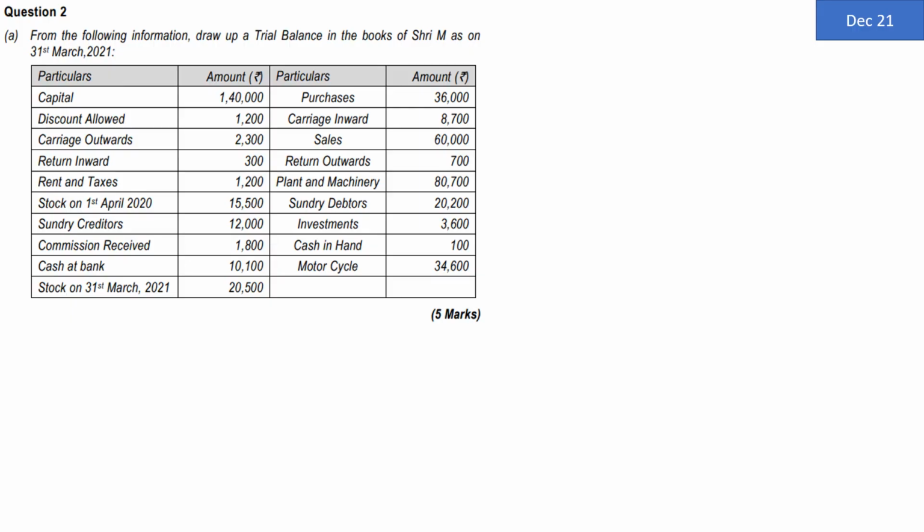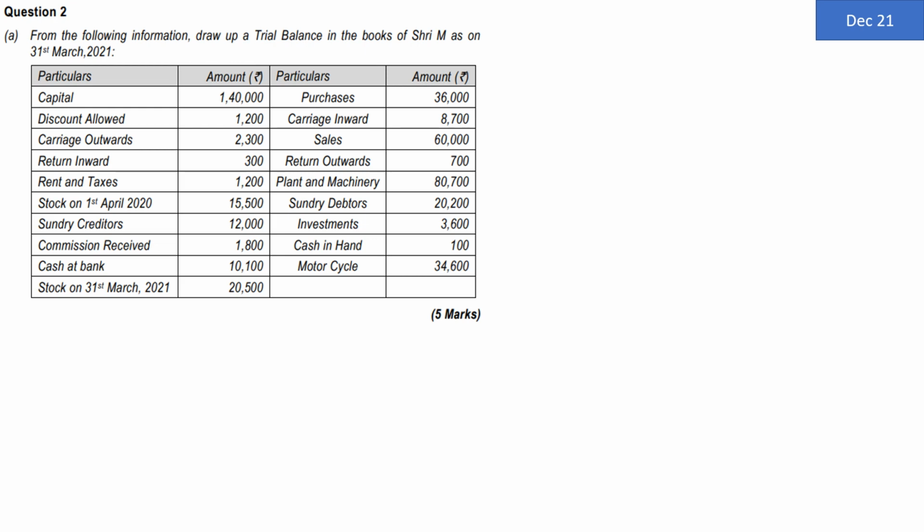Question number 2A. This is for 5 marks. From the following information, draw up a trial balance in the books of Shri M as on 31st of March 2021. Now they have given you a list of trial balance items. Capital, discount allowed, carriage outward, return inward, rent and taxes, stock on 1st April 2020, sundry creditors, commission received, cash at bank, stock on 31st March 2021.